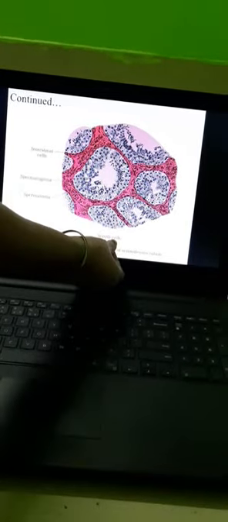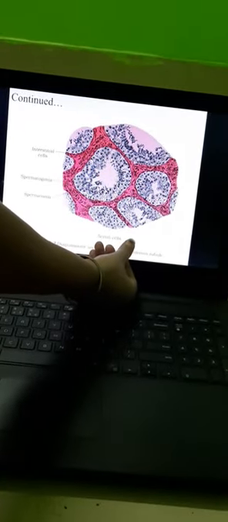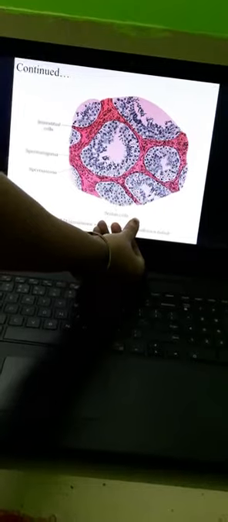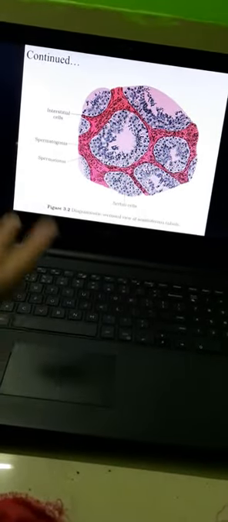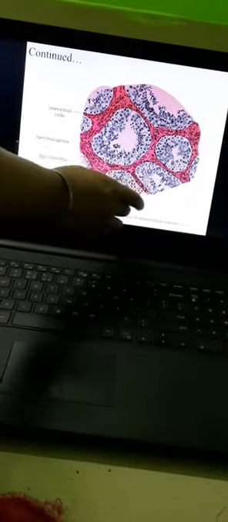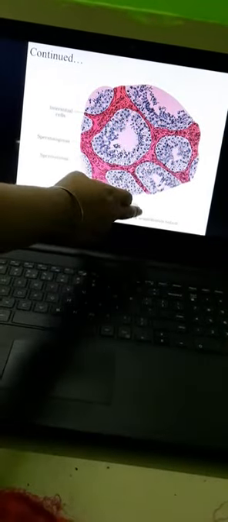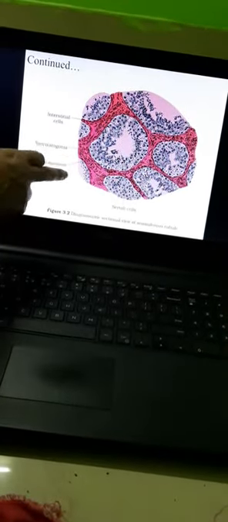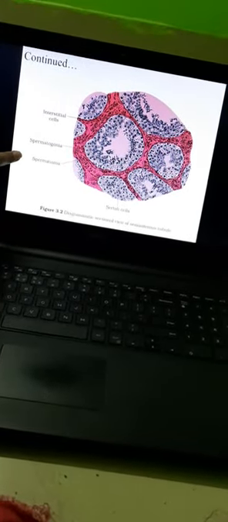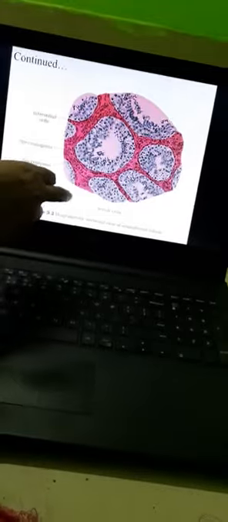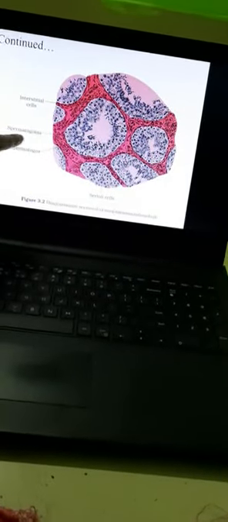Sertoli cells are also known as nursing cells. As the name suggests, nursing means to nurse or care for the spermatozoa. Spermatozoa is another term we use for sperms. So they provide nourishment to the spermatozoa, or the sperms.